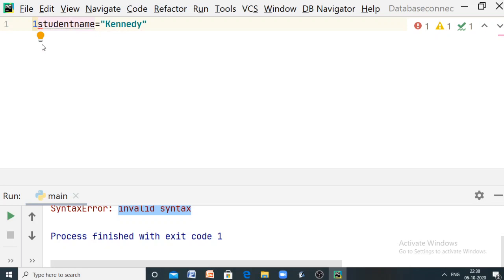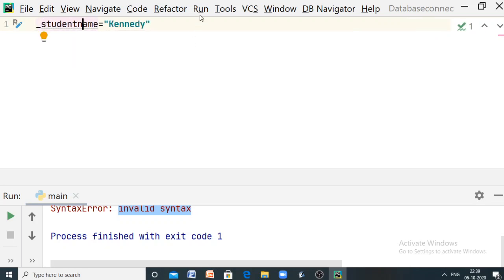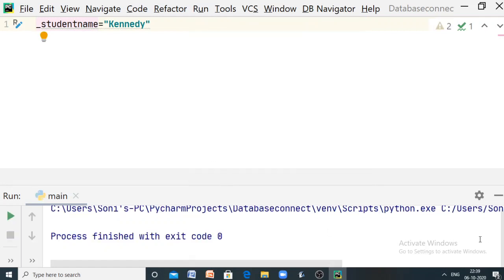At the same time, if you give an underscore in front of this, then it's a valid identifier. Let us run the code again. Now if you see, there is no error shown in this program because this is starting with an underscore. So any variable name can start with an uppercase or lowercase alphabetical character or with an underscore.